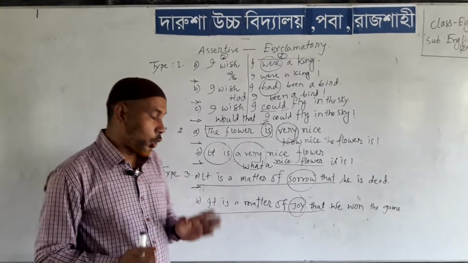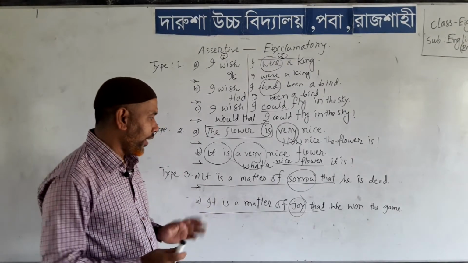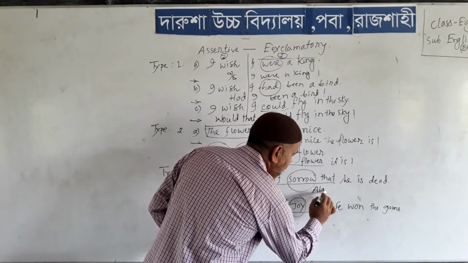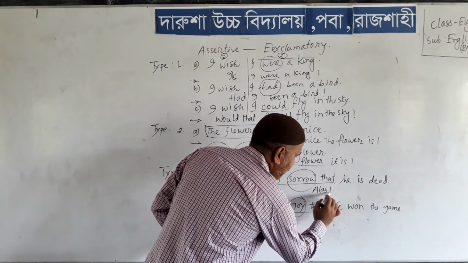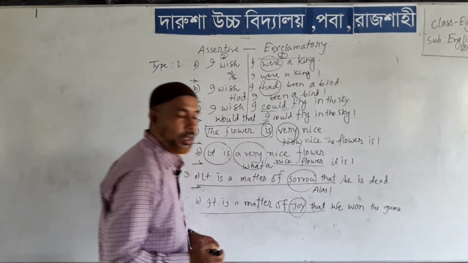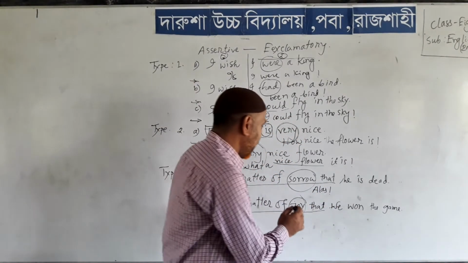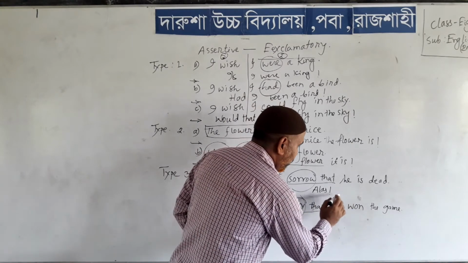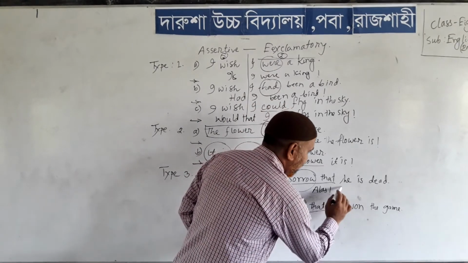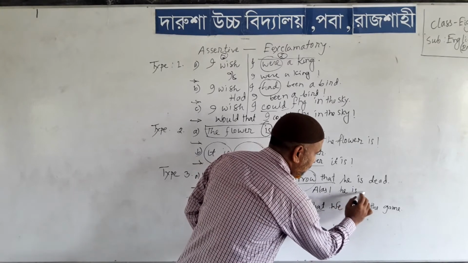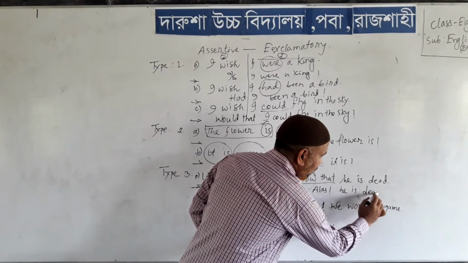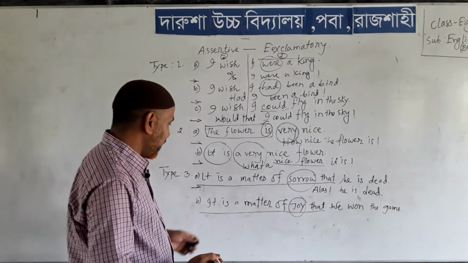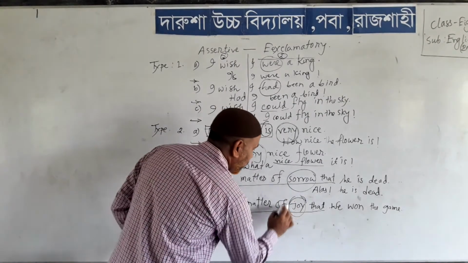If you find sorrow, then you have to use the interjection alas. Then use the sign of exclamation and write down the rest of the words of the sentence. Alas, he is dead.